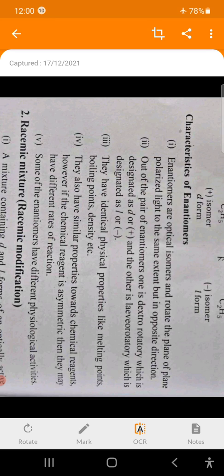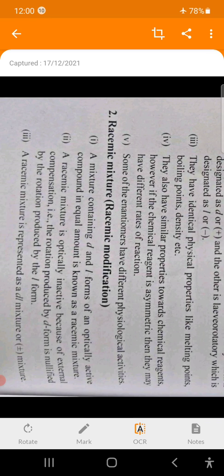They have identical physical properties like MP, BP, density, etc. They have similar reactivity towards chemical reagents. However, if the chemical reagent is asymmetric, then they may have different rates of reaction, and some of the enantiomers have different physiological activities. Then what is a racemic mixture?